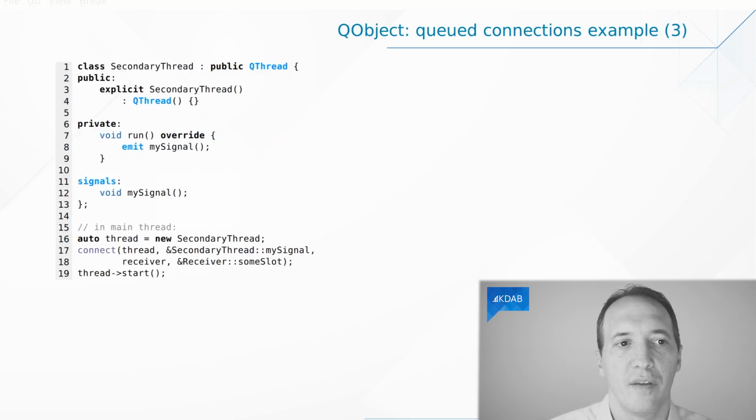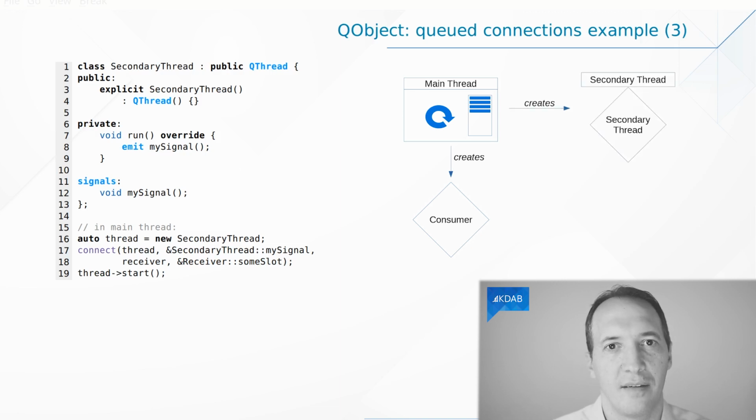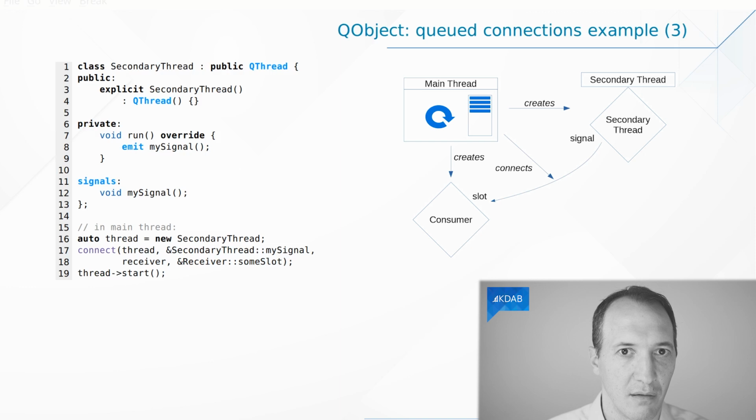We can also do this. This is just another example of queued connections. In this example, we have a secondary thread that emits signals regularly, or in this example, just once. And what we want to do is to connect that signal to a slot in the main thread. So we create the secondary thread, connect to its signal, and then when we start the thread, later on, it will emit the signal and we are ready, we have connected, so we can react to that signal.